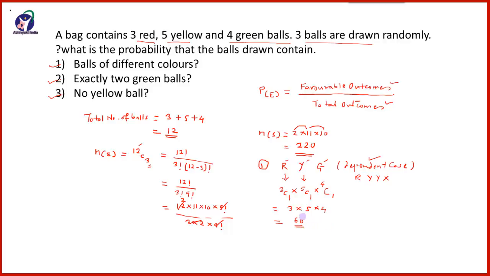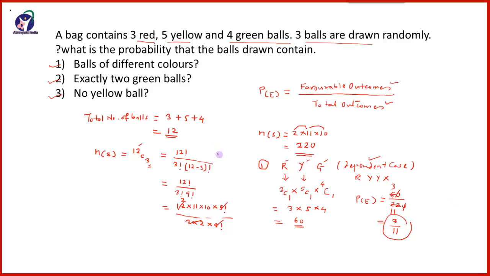So these are the favorable outcomes, these are the total outcomes, and therefore required P of E is equal to 60 by 220. So 0 0 will get cancelled, so it will be 2 3s are 6, 2 1s are 2, 2 1s are 2, so it will be 3 by 11. So the required probability to occur balls of different colors will be 3 by 11.